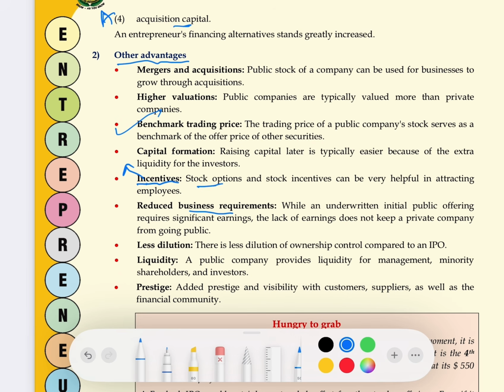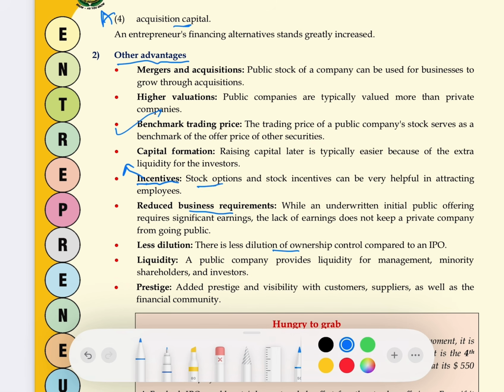Reduced business requirement. So definitely an IPO reduces the requirement of a business, it gets less dependent on its earnings, because now the business has got enough of the money from the outside sources. Less dilution. There is less dilution of ownership as compared to IPO also. Liquidity. A public company provides more liquidity. Why? Because to the management and shareholders in comparison to private company, because in private company there are 200 shareholders, and if any of the shareholder wants to transfer his shares to somebody, he has to take the permission from the rest of the members.